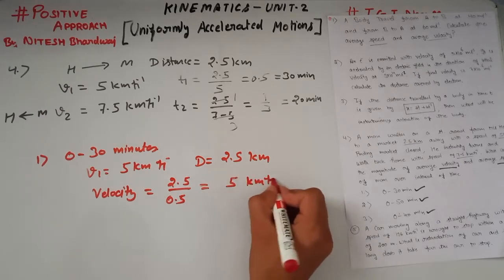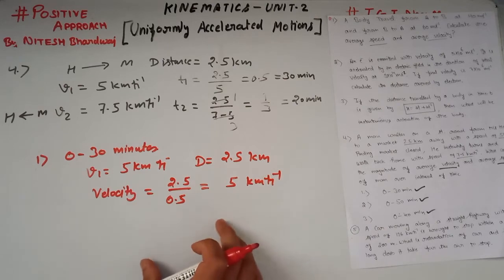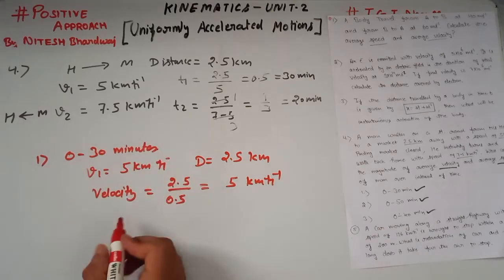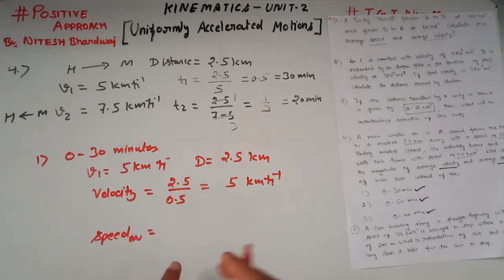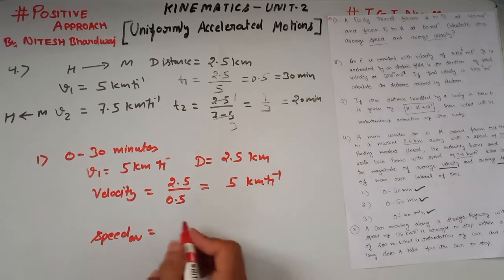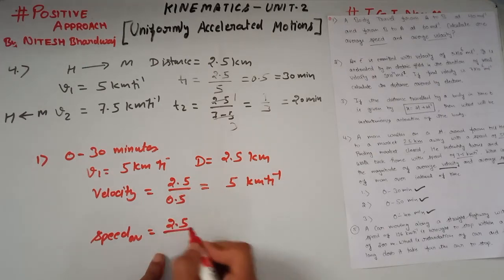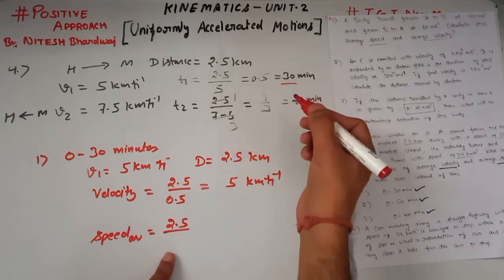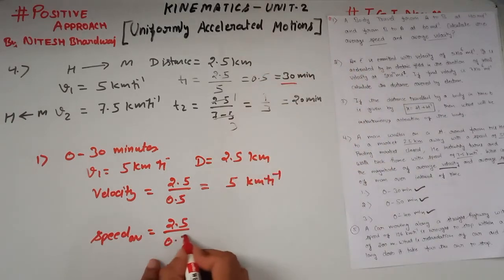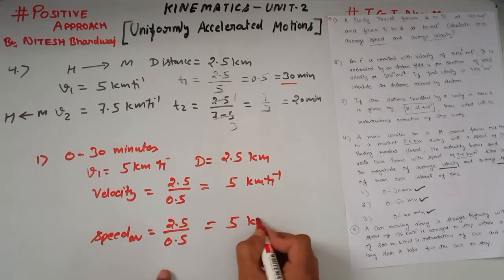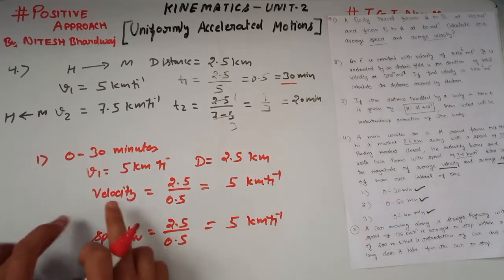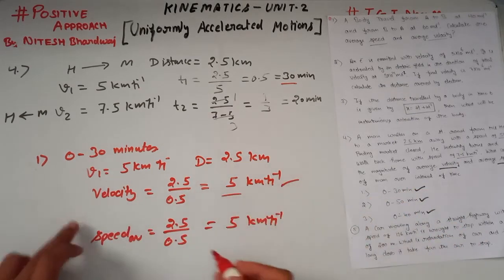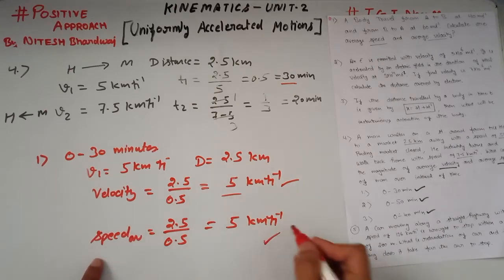5 km per hour is the average velocity of the object in this time interval 0 to 30, and its average speed. This average speed is the distance covered by the object. Here distance is 2.5 by the time, which is also 30 minutes. When we convert 30 minutes into hour it is 0.5 hour, which is equal to 5 km per hour. So in 0 to 30 minutes the average velocity of the man is 5 km per hour and also the average speed of the object is 5 km per hour.